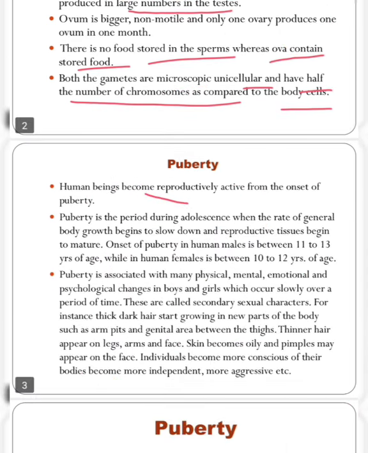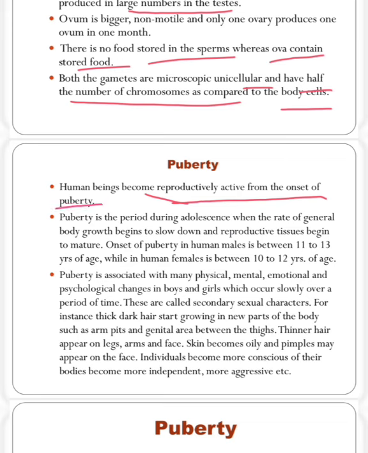Next we will see puberty. Human beings become reproductively active from the onset of puberty. It is the period during adolescence when the rate of general body growth begins to slow down and reproductive tissues begin to mature. The puberty period starts at around 10 to 12 years, which is the adolescent timing.